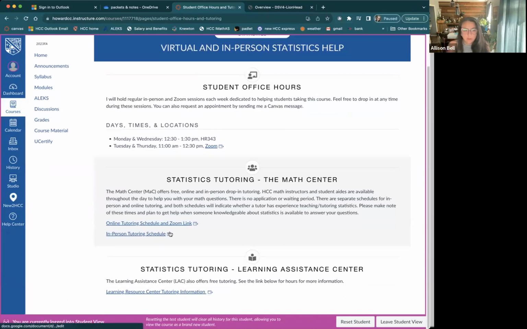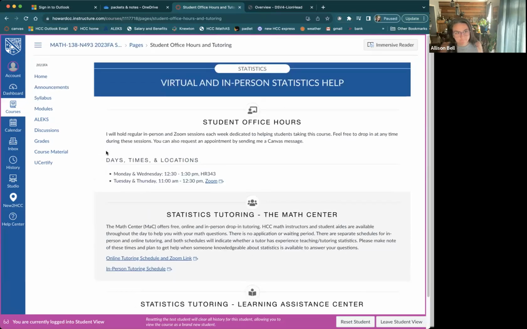And if you scroll down, you can also find additional resources like the Math Center, which is tutors that are students and math faculty, and then the Learning Assistance Center, which are additional free resources over in the RCF building in sort of the main campus area.